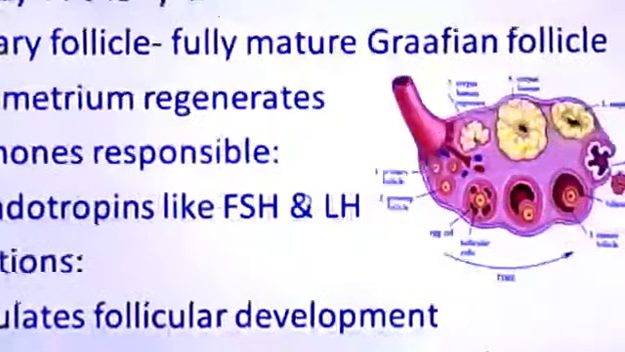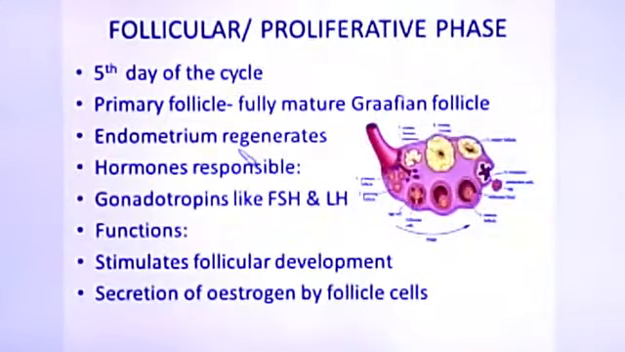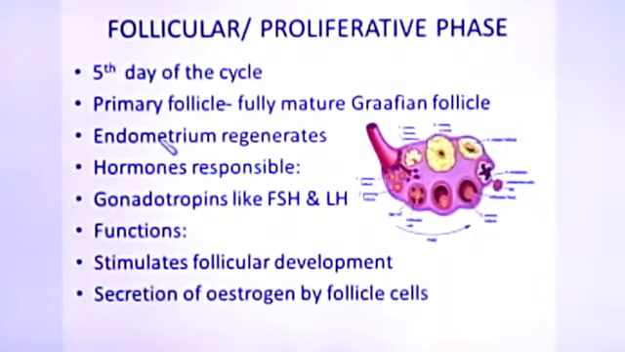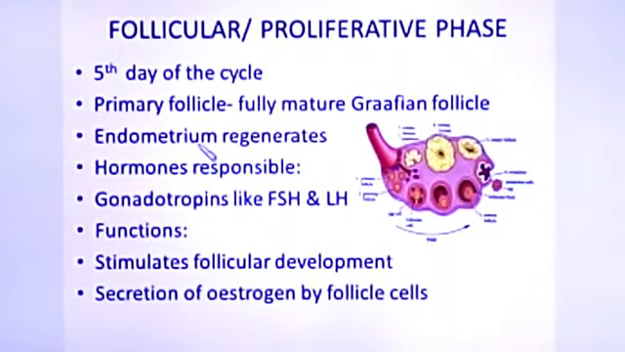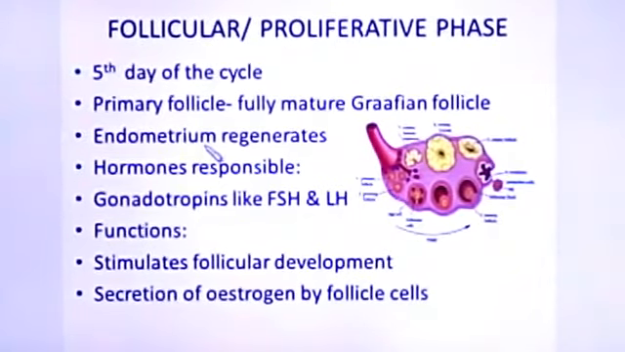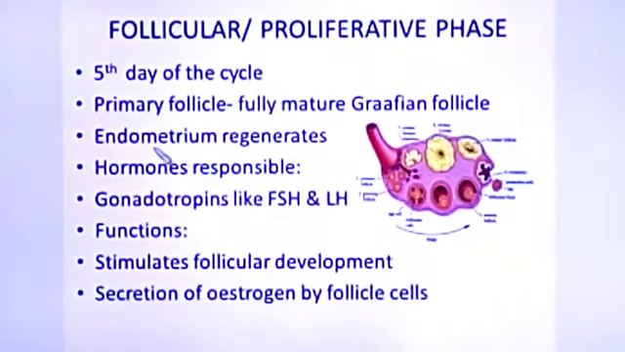Simultaneously what happens is the endometrium regenerates. In the first phase we have seen the endometrium breaks down, or the blood vessels along the endometrial lining break down. Because of that only menstrual flow occurs. Now slowly it regenerates. Regeneration you have already read in the first lesson, where we read reparative regeneration, where particular tissue again regenerates. The same process occurs here.